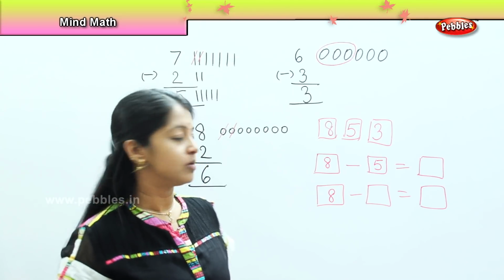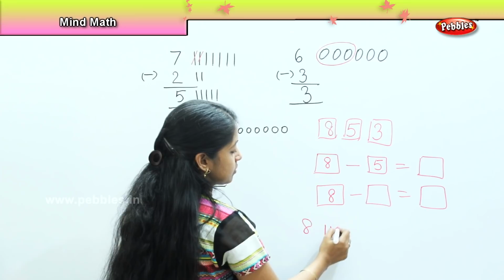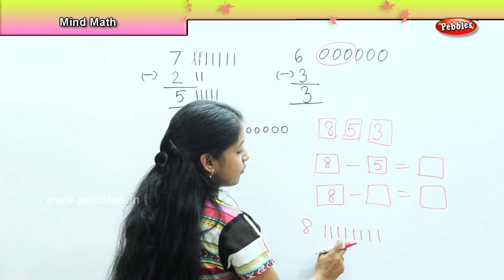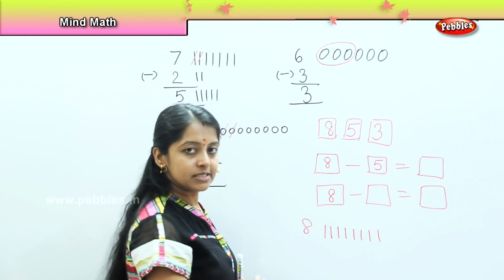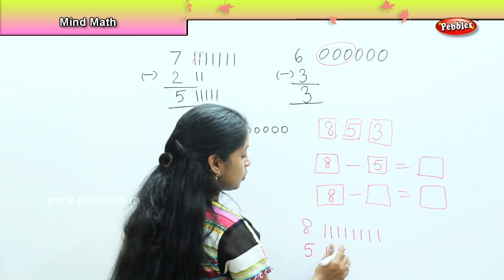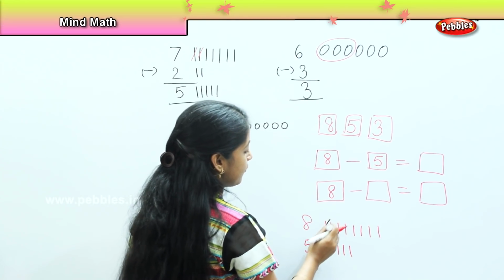See, we can do it with the striking method here. I have 8: 1, 2, 3, 4, 5, 6, 7, 8. And if I reduce 5, 1, 2, 3, 4, 5. Say if I strike out 5.